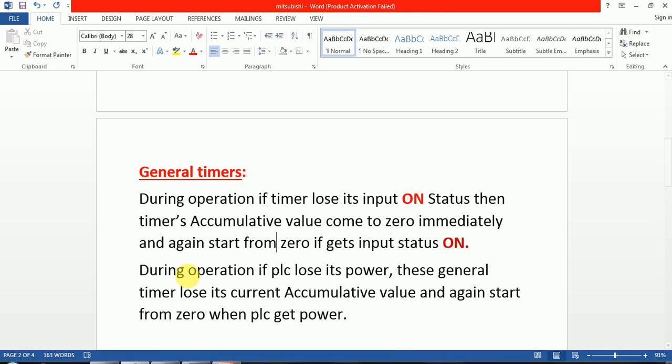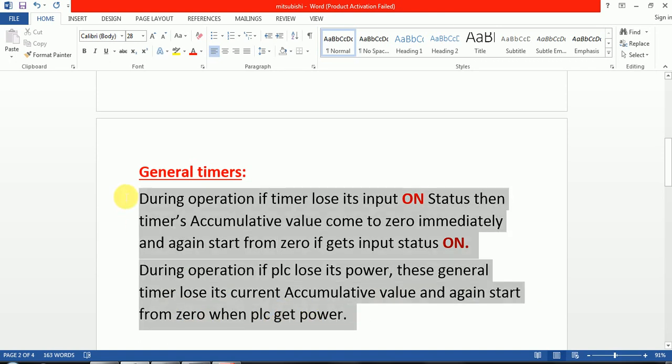Second, during operation if the PLC loses its power, this general timer loses its current accumulative value and again starts from 0 when the PLC gets power. Okay, these are two faults in the general timer.